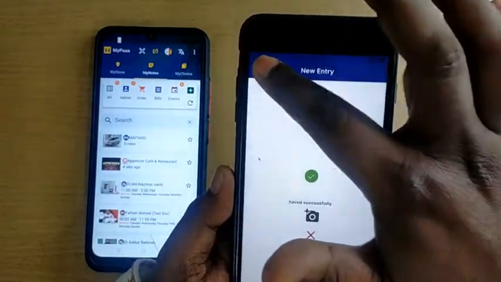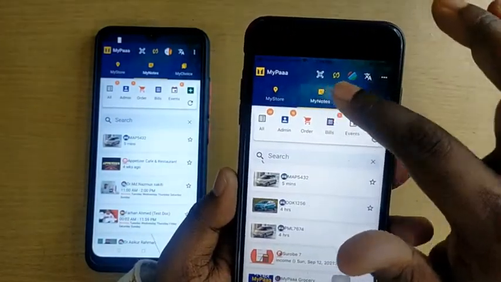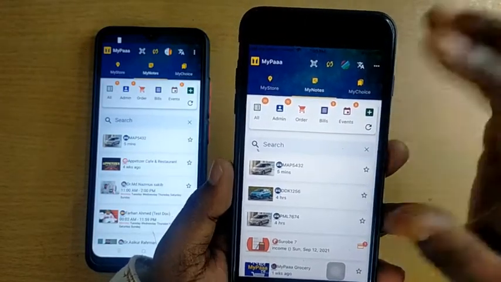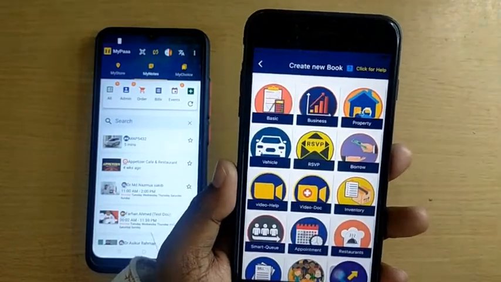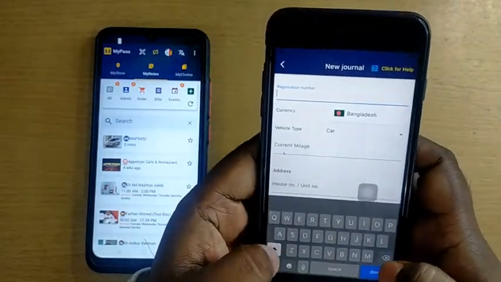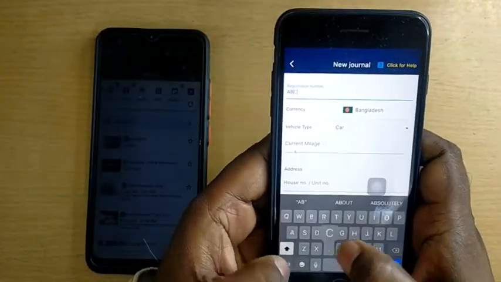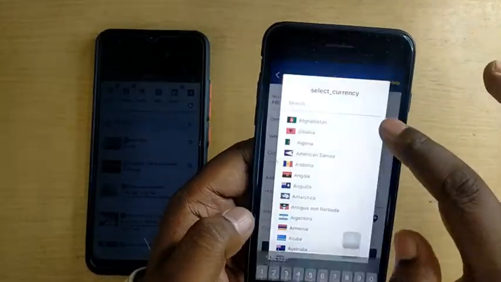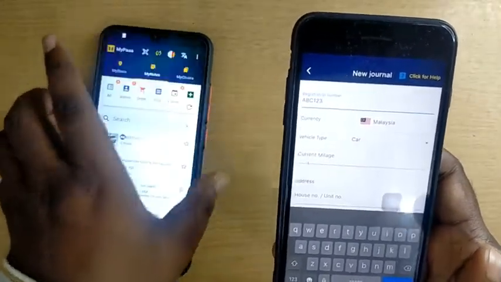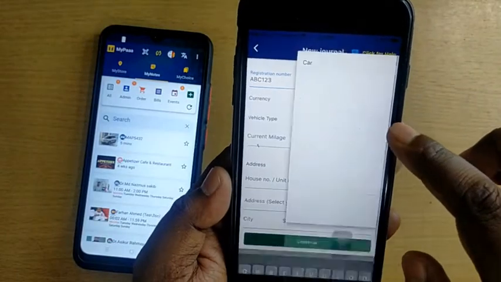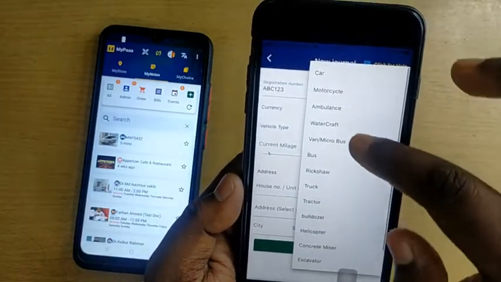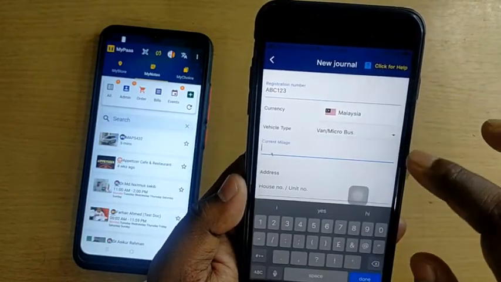So open MyPA. In MyPA we can manage our vehicles. We can do lots of things, and one is vehicle management, which is very familiar to our proposed app for Plus Berhad. We register a new vehicle, ABC123. We can register a type. It can be a tractor, bulldozer, lorry. Think of it as a van.